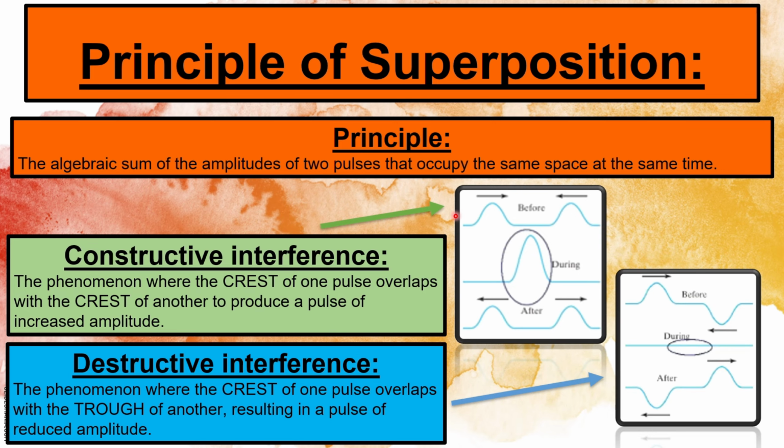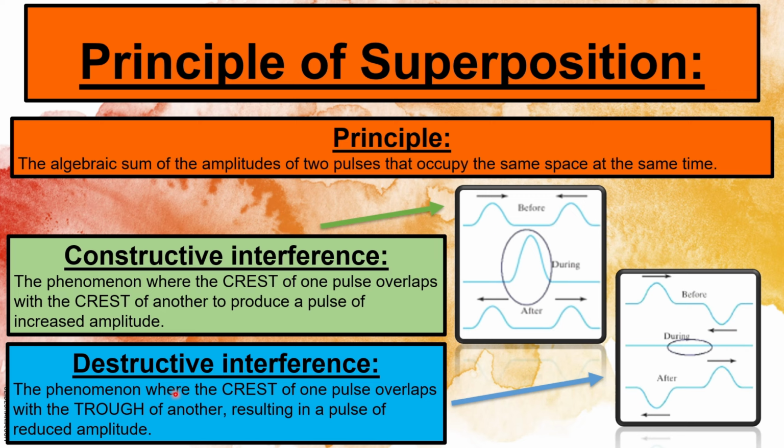So from this illustration here, you can see a crest was approaching another crest, and when they overlapped, they created a pulse of increased amplitude, meaning a pulse with a bigger amplitude. And after they overlapped, they moved past one another. So in the beginning, when A was this side and B was this side, they overlapped. Now B is on the left and A is on the right.